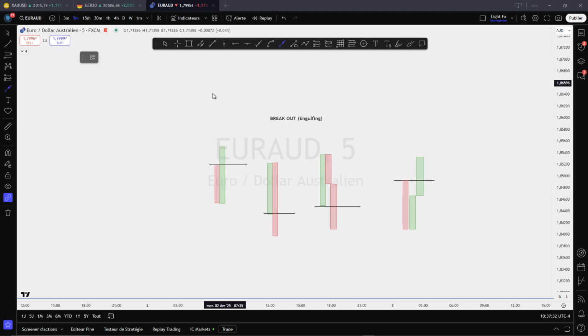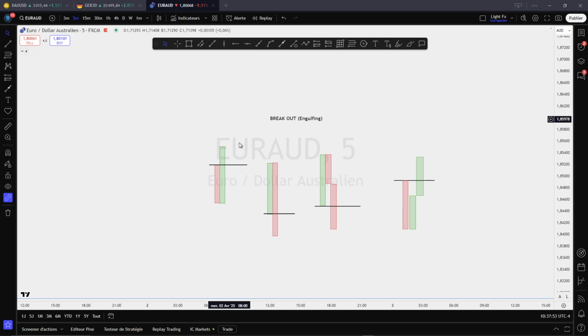That candle here opened here, dropped down. We had a valley formation. Now price went up and broke that level. As soon as we break the open of that candle, we have a breakout. We could call it engulfing candle, but this is a level we can mark. This is a key level.